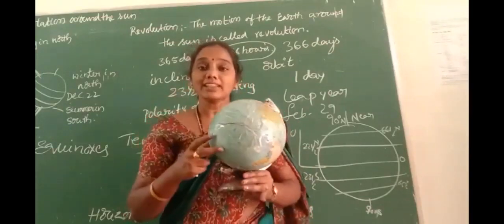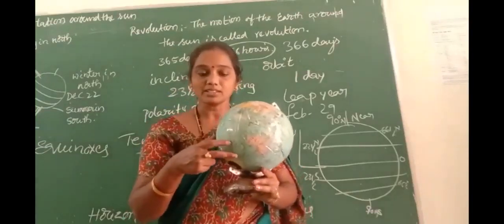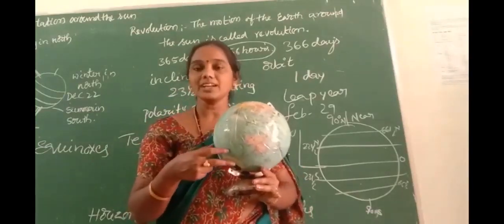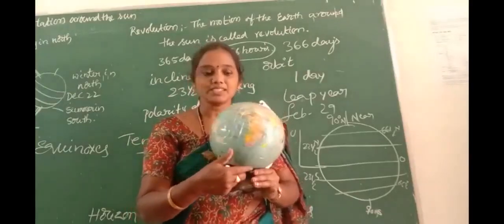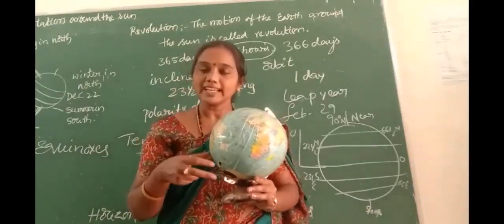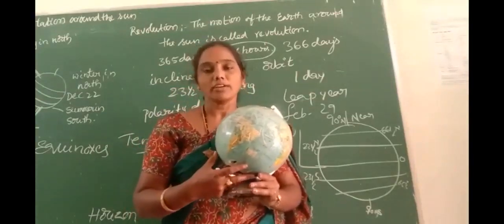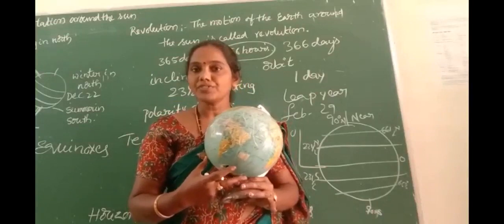So the earth rotates on itself. On a daily basis, all parts of the earth receive the heat and light from the sun through rotation on its axis. This is one rotation of the earth.